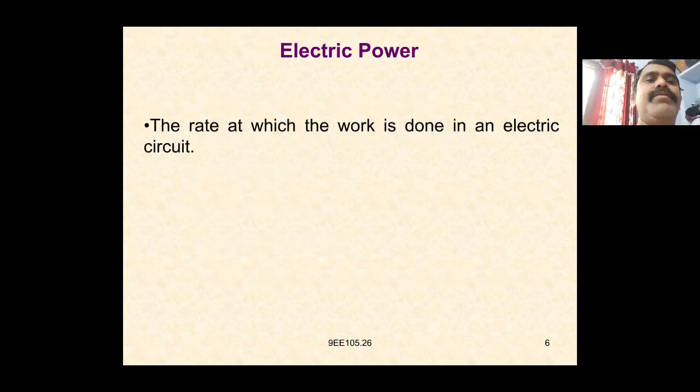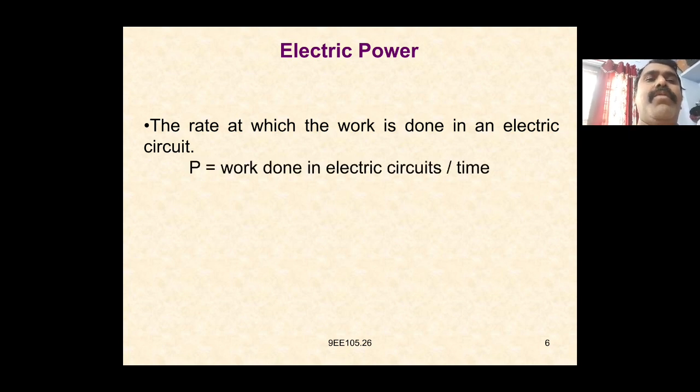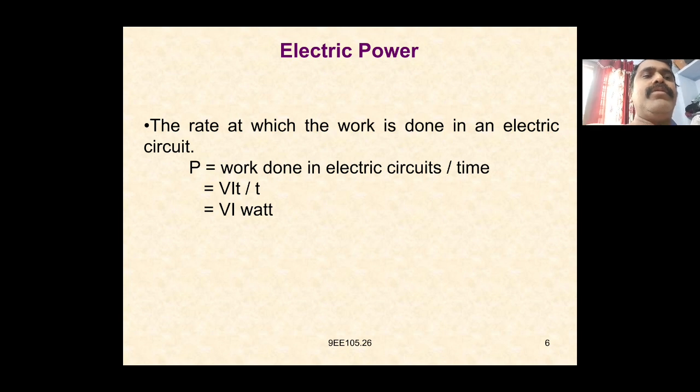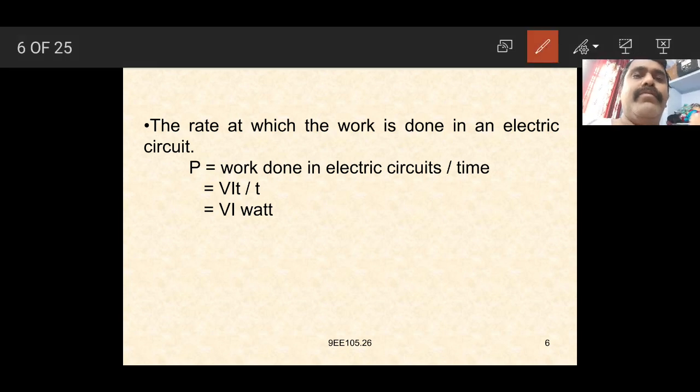So the rate at which work is done in an electrical circuit is equal to power. That is, work done in the electrical circuit divided by time taken. Again, VIT by T is nothing but VI watts. Again, we can see in the case of electrical work done, electrical work is nothing but the